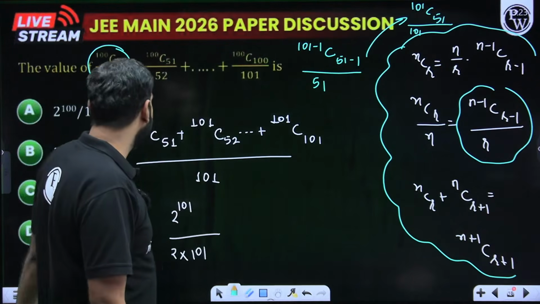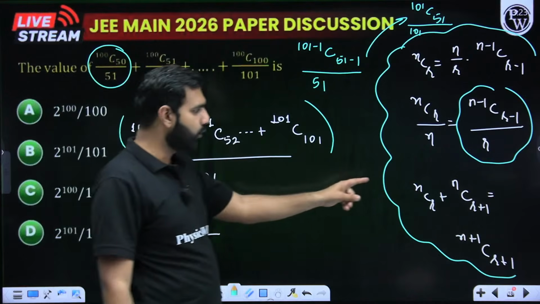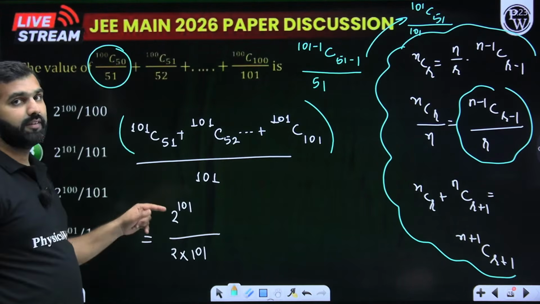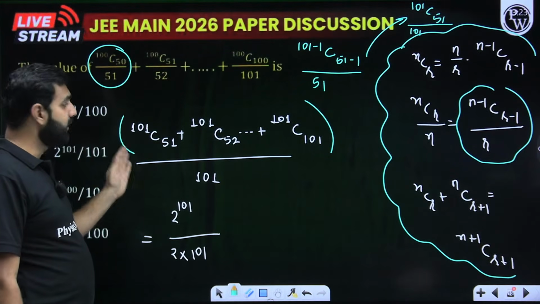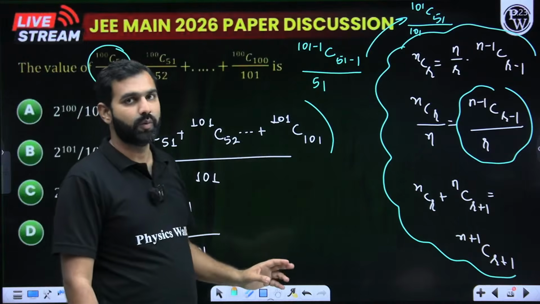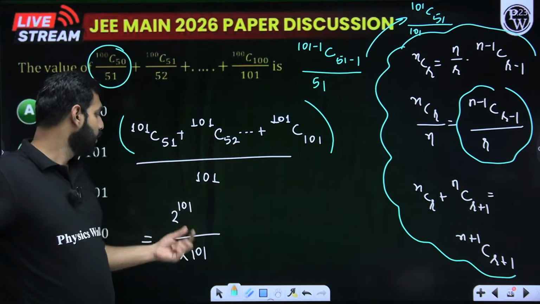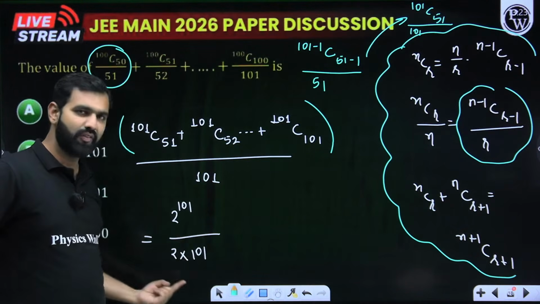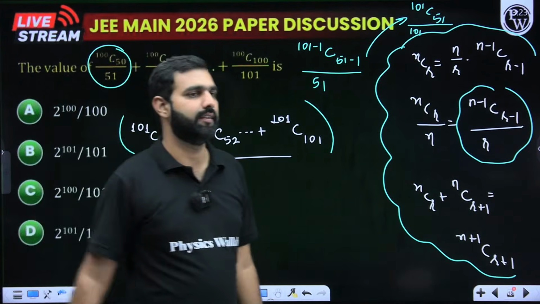Great. Now moving ahead with that. So the numerator looks like a basic conclusion like this. Either you use this one, or even if I ask you, can you help me with 2 to the power 101? It will be 101C0, 101C1, and so on until 101C101. So these are half of those terms. So half of those terms when added give you 2 to the power 101 by 2, and it is already having a 101. So you simplify this and you get the answer 2 to the power 100 upon 101. That will be the final answer.